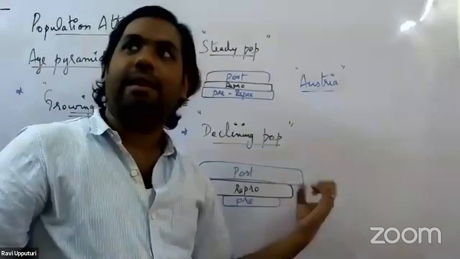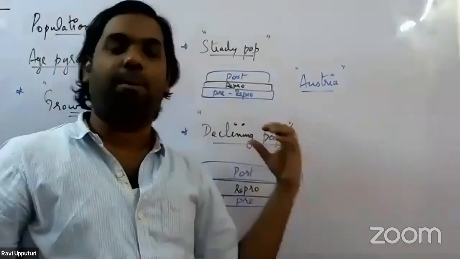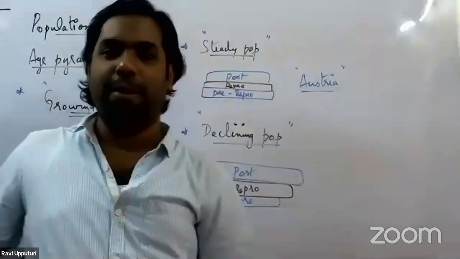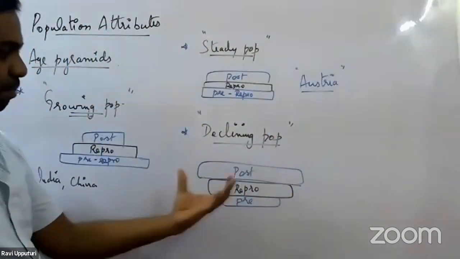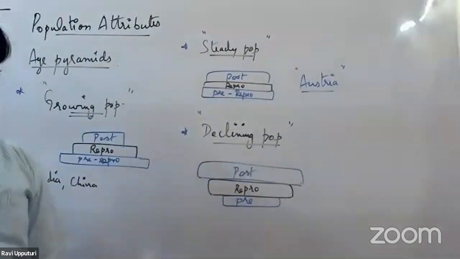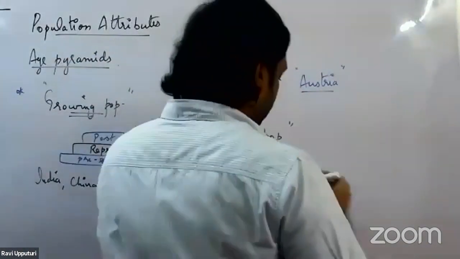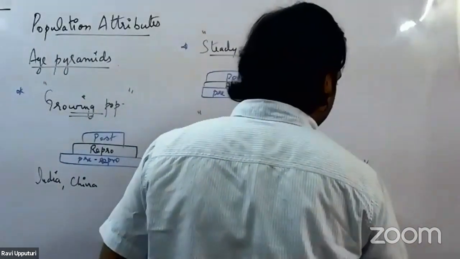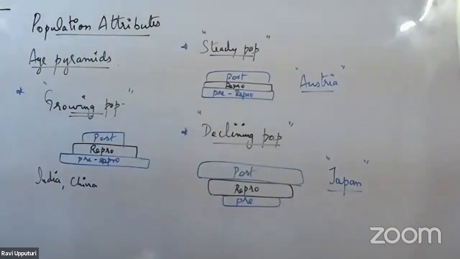If we get an urn-shaped pyramid when we plot the population pyramid, or what we call the age pyramid, then we call it a declining population. What example can we give for a declining population? We can take the example of Japan. Japan falls under this category called the declining population.